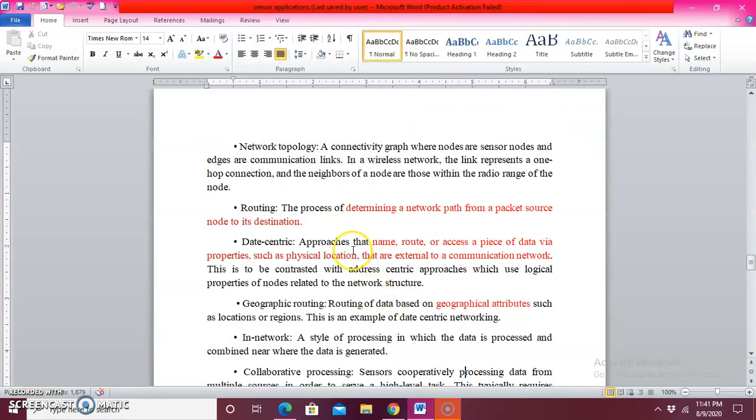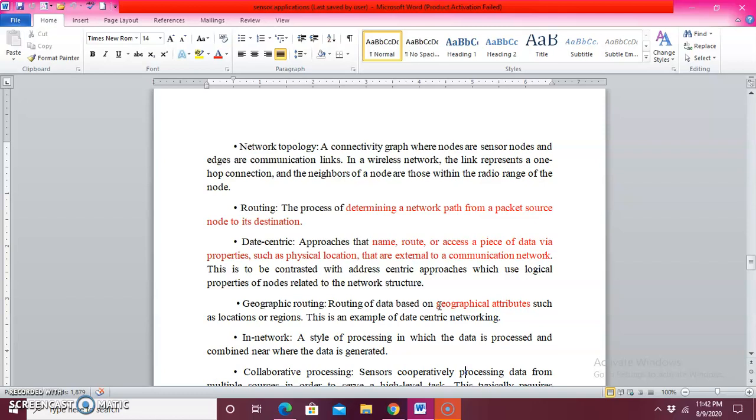While we are talking about data centric, there are two centrics generally in a sensor node. The first one is called data centric and the next one is called address centric. Data centric approaches name, route, then access a piece of data via the property as well as the location of the physical point. But address centric is completely different. Address centric is very focused on the address point, that is nothing but the IP address.